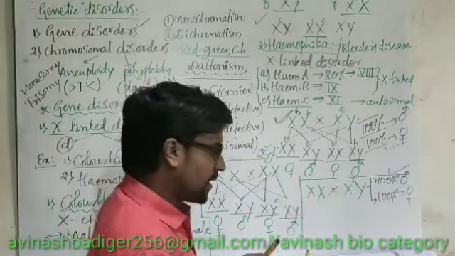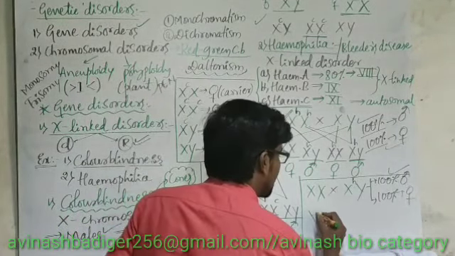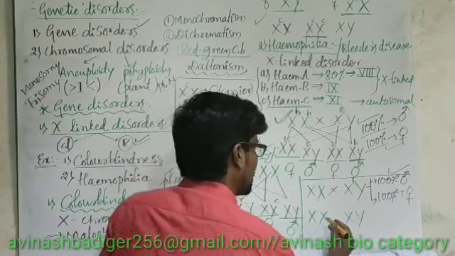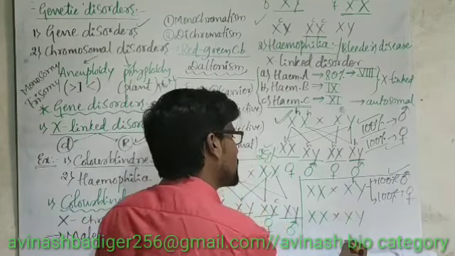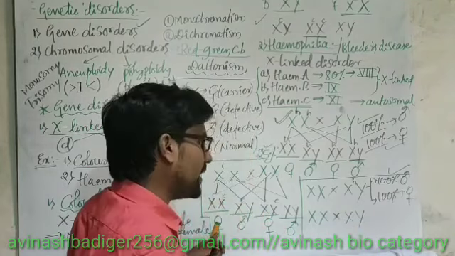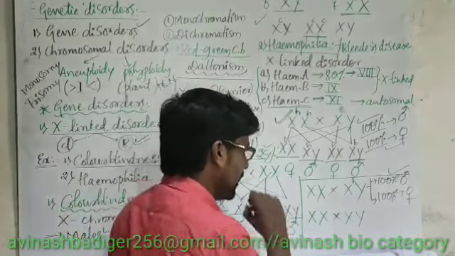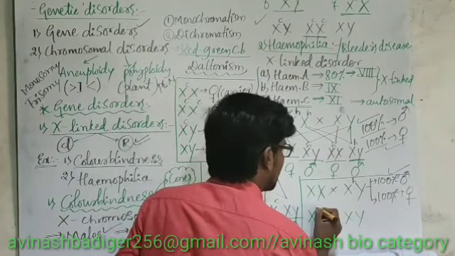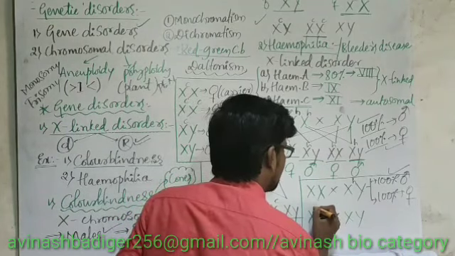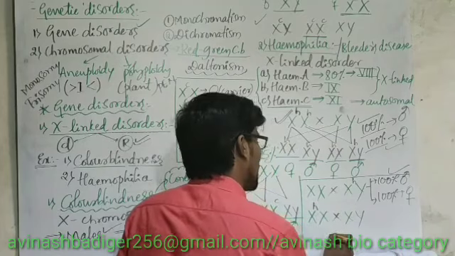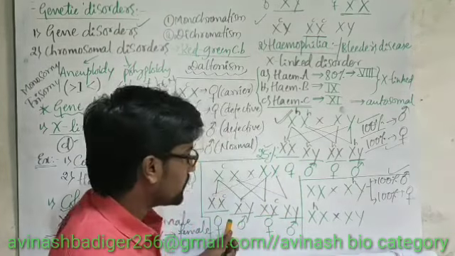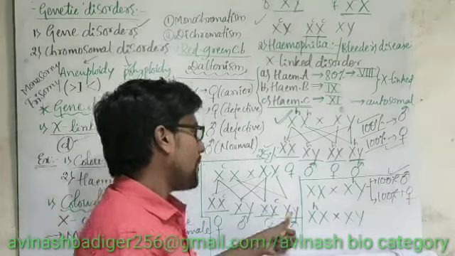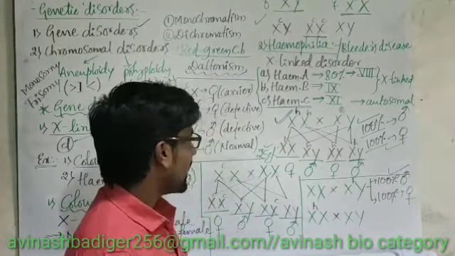Suppose the condition of the parents is XX, XY, now both have been crossed. So let me write, okay, mother is carrier, right?